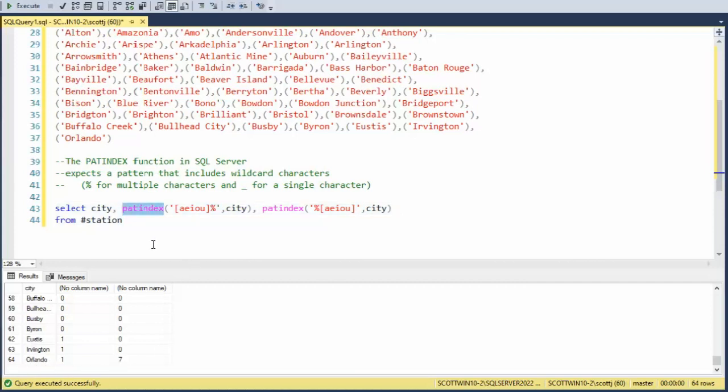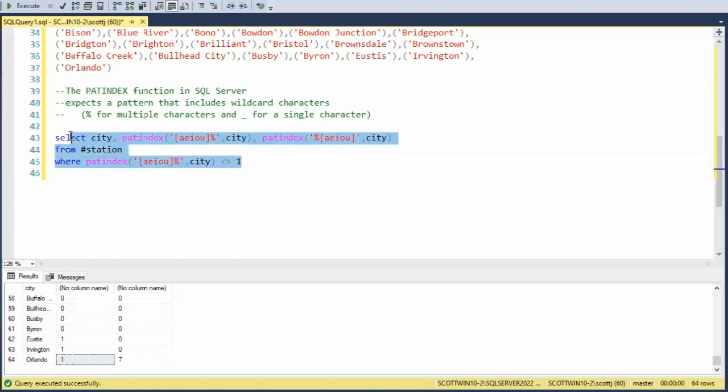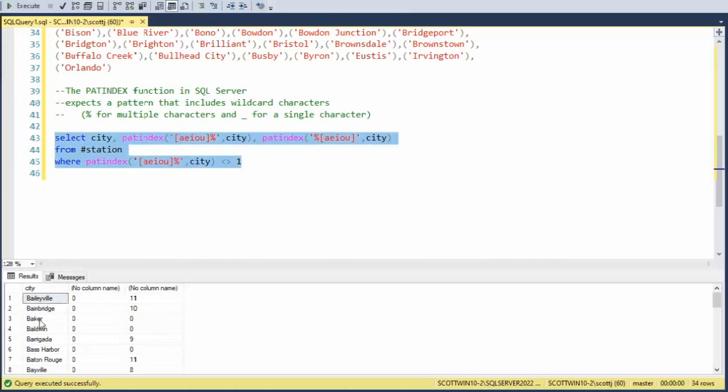Let's now write the where clause and solve this problem. So we're going to say where. Now look what I'm going to do here. I'm not going to retype that, I'm going to reuse it. I'm going to say where that is not equal to 1. If I just execute this statement, notice that I get all city names that do not begin with a vowel. But look here, they end with a vowel, and that is the second thing that we need to take out.